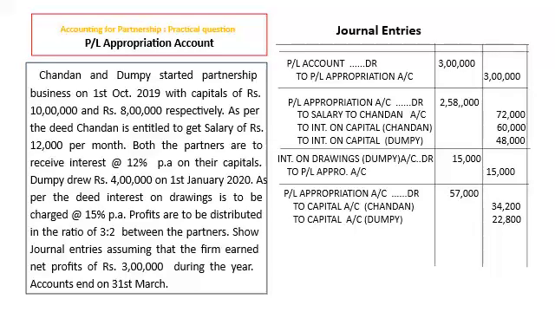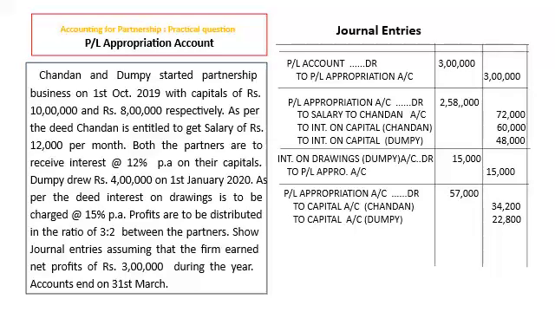Interest on capital Chandan 10 lakh into 12% for 6 months, 60,000. Interest on capital Dumpy 8 lakh into 12% for 6 months, 48,000.